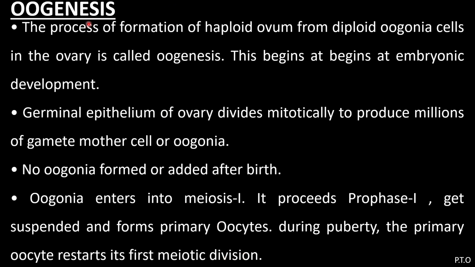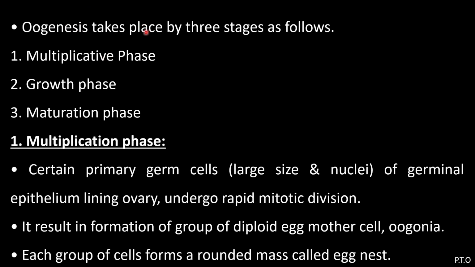So the process of formation of a haploid ovum from a diploid oogonia cell in the ovary is called oogenesis. The important thing is that oogenesis begins at embryonic development. Oogenesis occurs in 3 stages: multiplication phase, growth phase, and maturation phase.